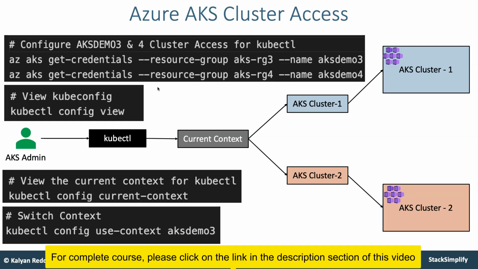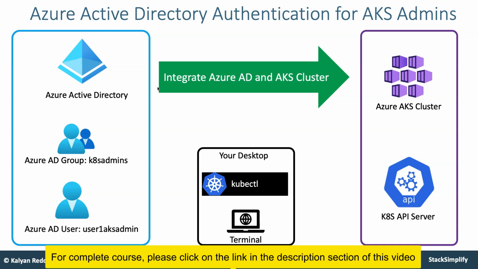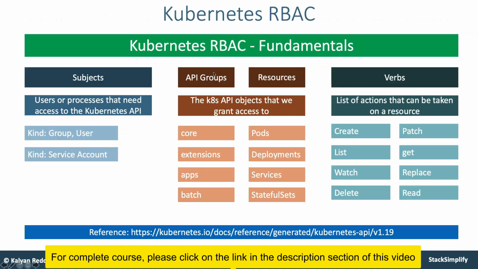Okay, and moving on from there, we'll move to Azure Active Directory authentication for AKS admins. So for our AKS cluster, if we integrate it with Azure Active Directory, all the administrators of my AKS cluster will be users in Azure Active Directory, and whenever I have a new user, I can add them to the Azure Active Directory users, and then they will be able to get access to this AKS cluster when that user is assigned to this K8s admins group. So this entire integration we are going to do.